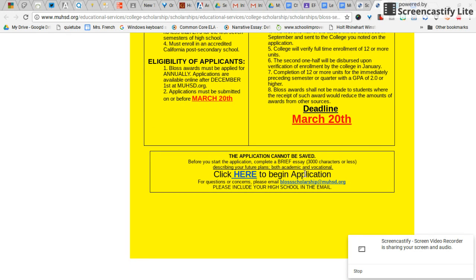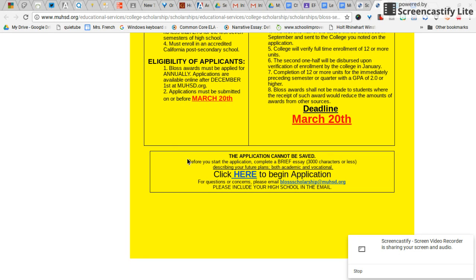And right here, this is what your prompt is. It says, before you start the application, complete a brief essay, 3,000 characters. Notice it doesn't say words, it says characters. And your job is to describe your future plans, both academic and vocational. So it's very specific what you're supposed to write about.